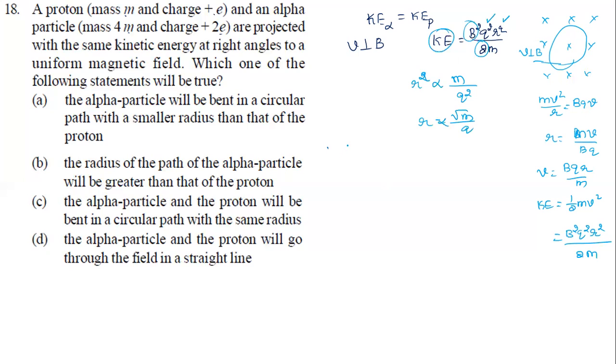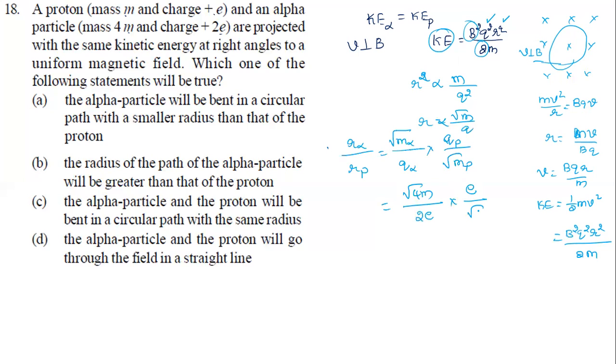Now the radius I'm going to take. Radius of alpha particle by radius of proton is equal to root of mass of alpha particle divided by charge of alpha particle, into mass of proton into charge of proton. Let us insert the values. Mass of alpha particle is again 4 times m, root 4m, divided by charge of alpha particle, which is 2 times e, into charge of proton e, divided by mass of proton.